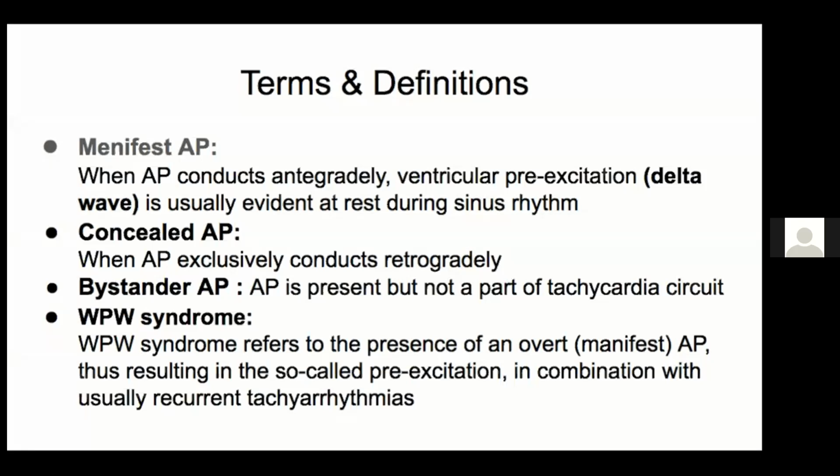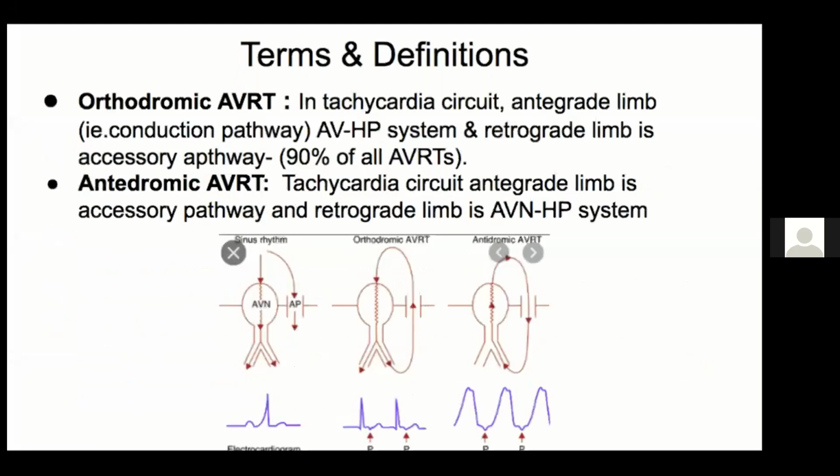And the term WPW syndrome should be reserved for an entity where there is a manifest AP along with reentrant tachyarrhythmia. So a combination of manifest AP with evidence of events resulting into tachycardia should be labeled as WPW syndrome. That means for a concealed AP, you cannot say that it is a WPW.